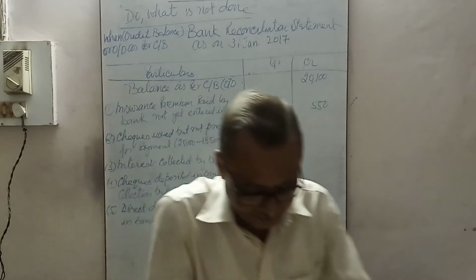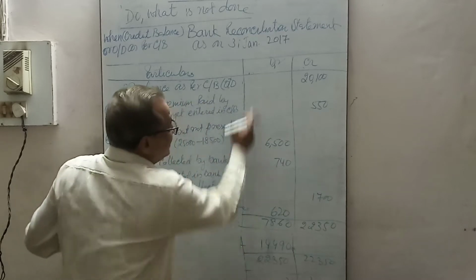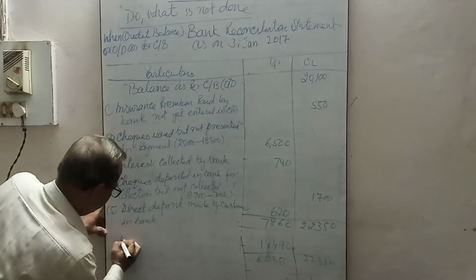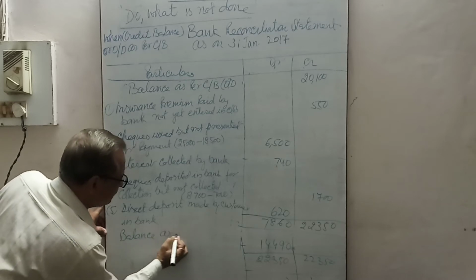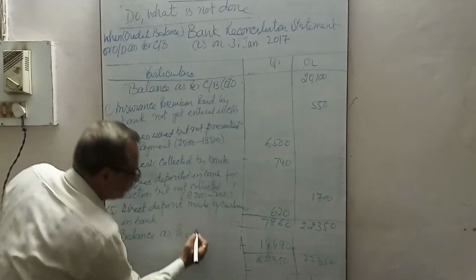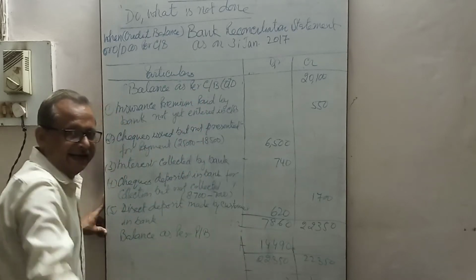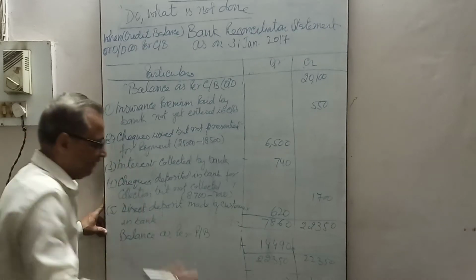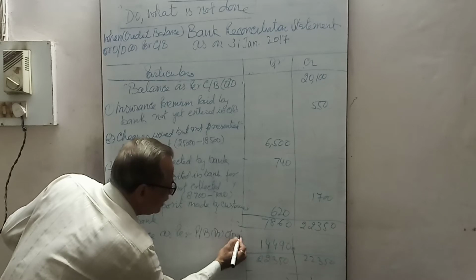This is the difference, 14,490. Which side? Debit side. Balance as per the above cash book overdraft balance. So here in the passbook, which balance? Debit balance, and debit balance in the passbook is overdraft. Debit balance, or you can write overdraft.